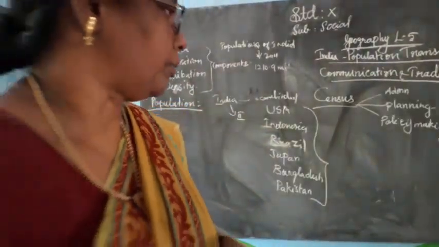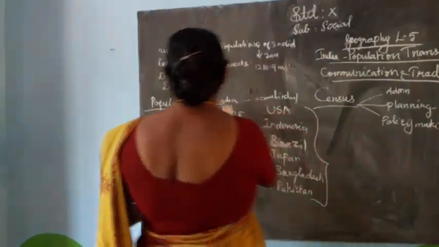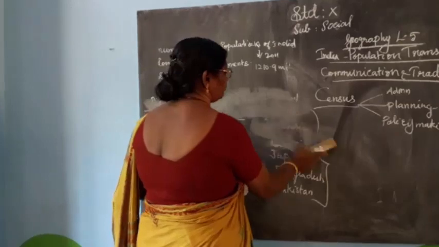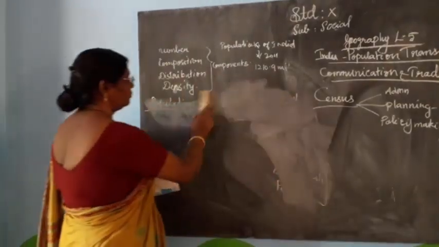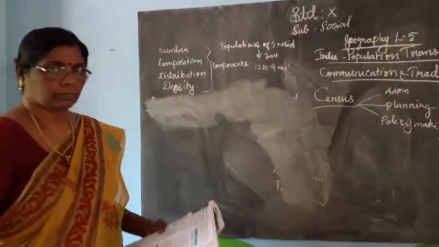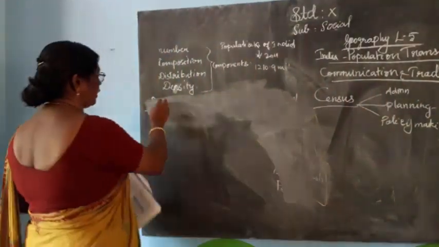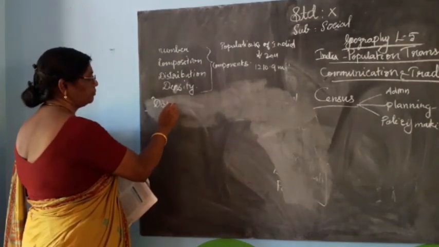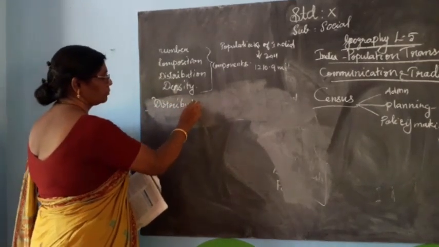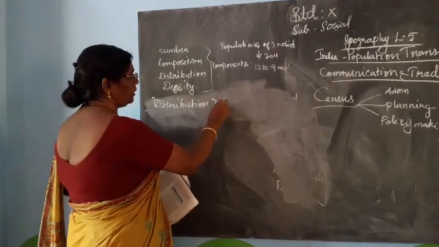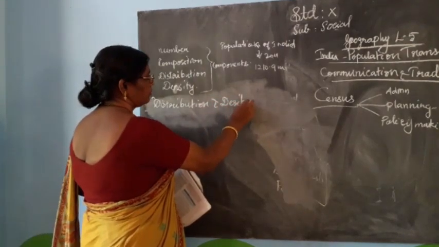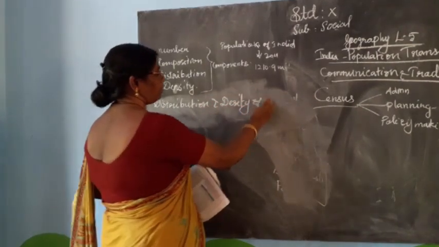Next we will study distribution and density of population.